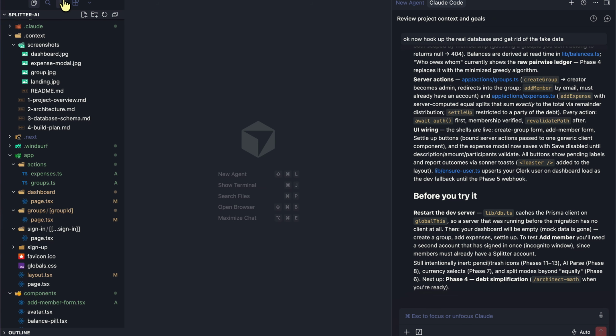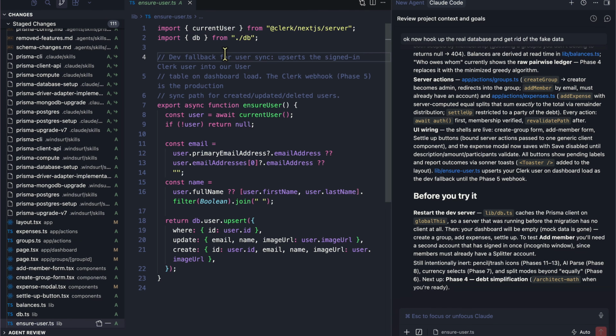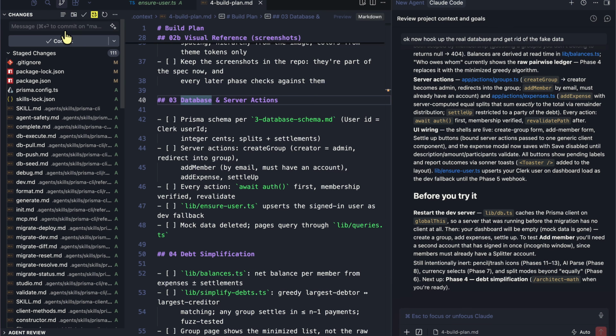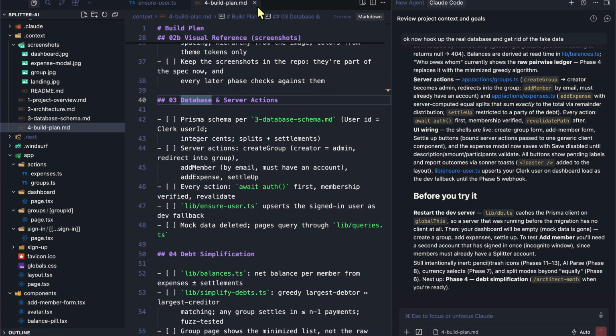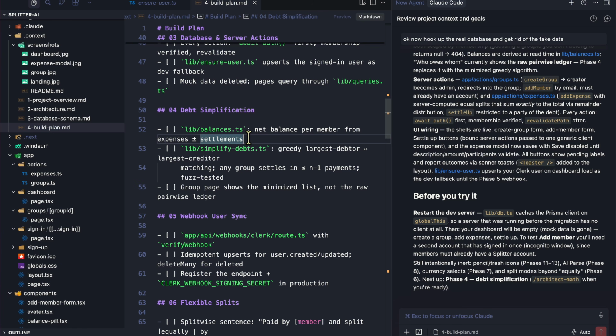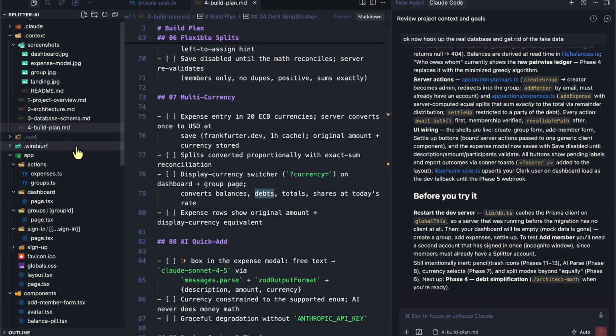So now we can just go ahead and commit it. If we go to the build plan, this is phase 3. So let's go ahead and commit phase 3. There we go. All right. So the next step is for us to work on debt simplification and all the other stuff as well. So let's do that next.